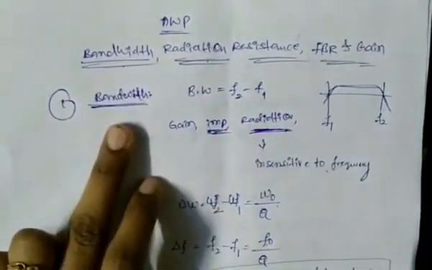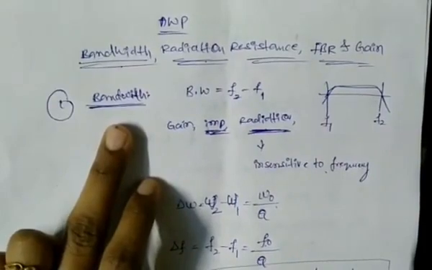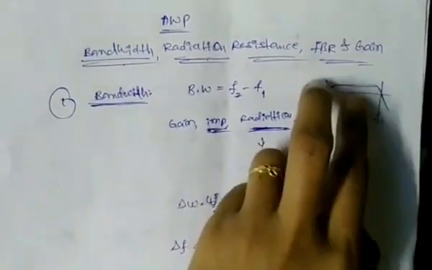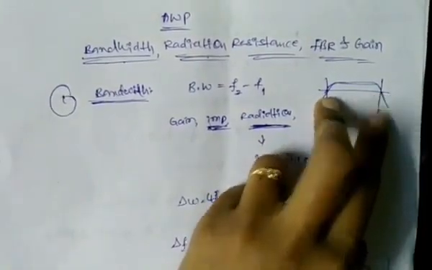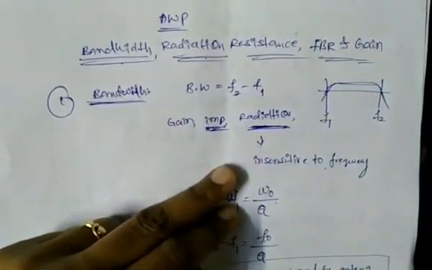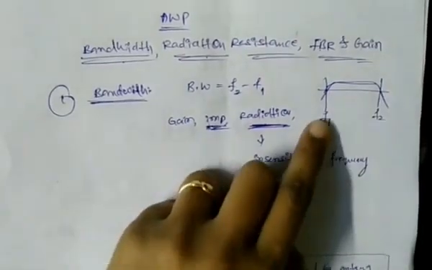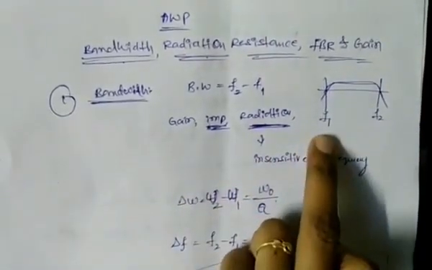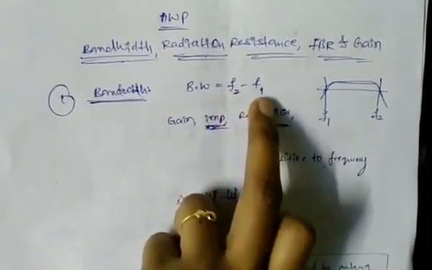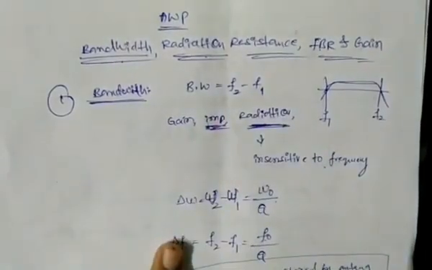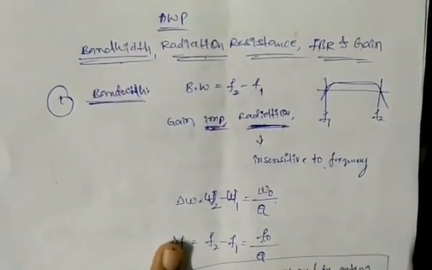First, we are seeing the bandwidth. Already we know what bandwidth is. Bandwidth is nothing but the range of frequencies between two points. In case of amplifiers, we find the bandwidth as the upper cutoff frequency minus the lower cutoff frequency, so F2 minus F1. And what about bandwidth in terms of antenna?